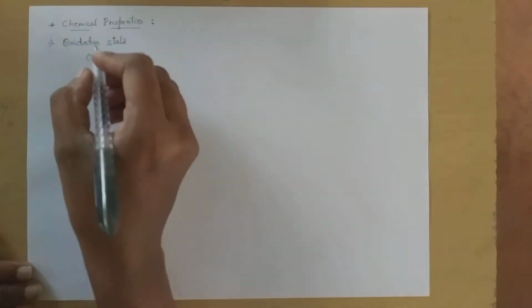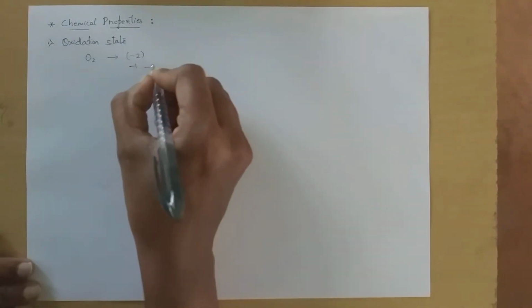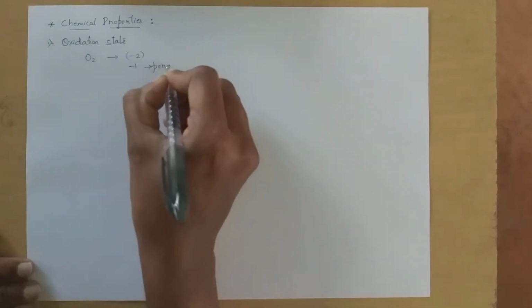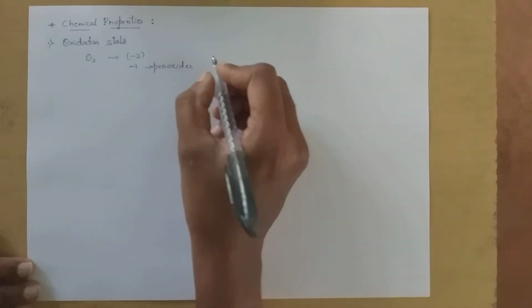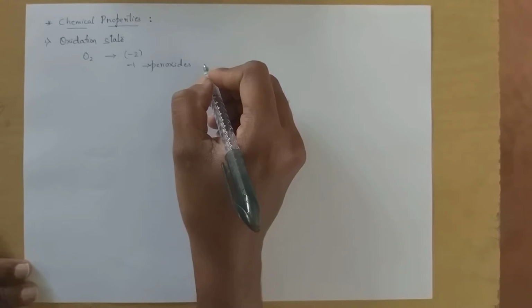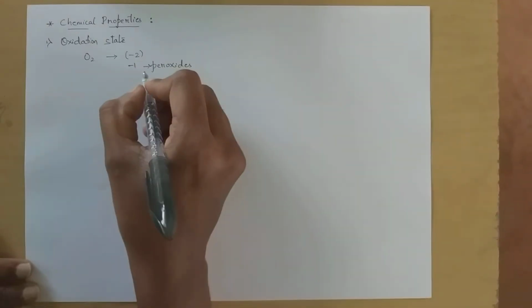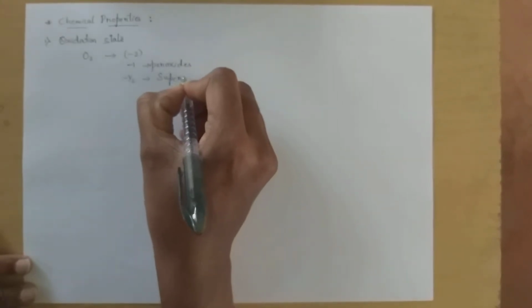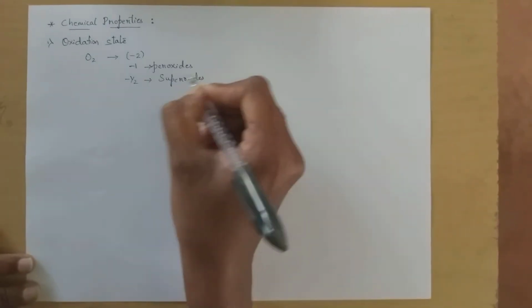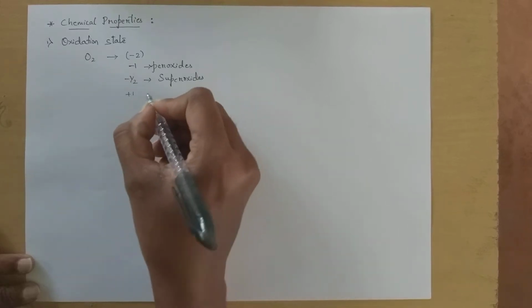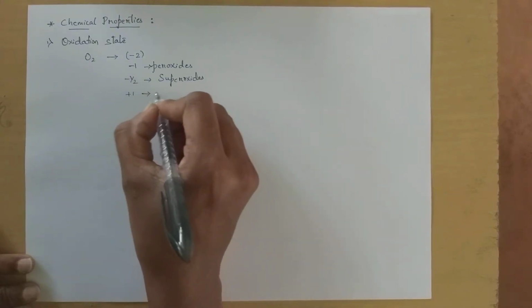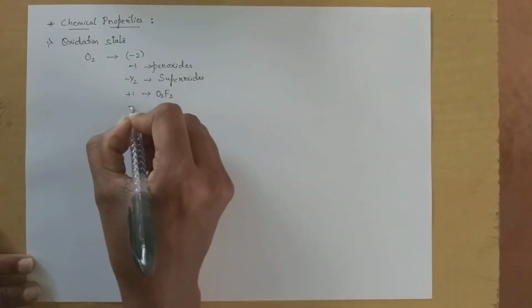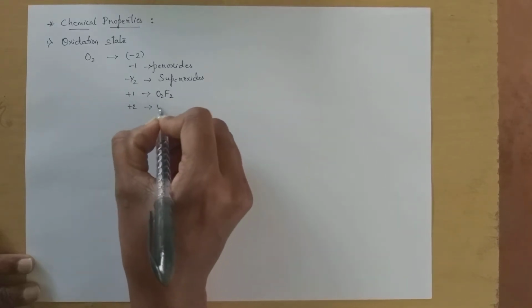Even so, it shows -1 oxidation state in peroxides. When peroxides and superoxides come, in peroxides it is -1, and in superoxides it is -1/2. Then +1 in O2F2 and +2 in OF2.